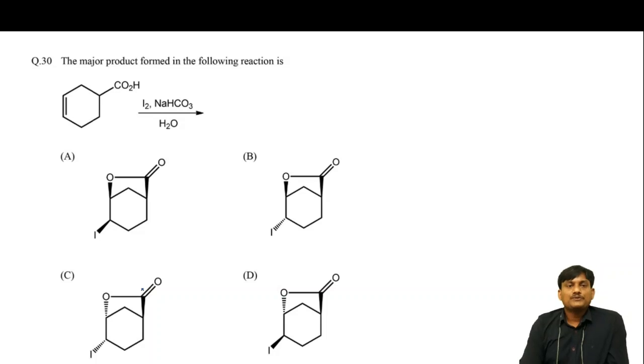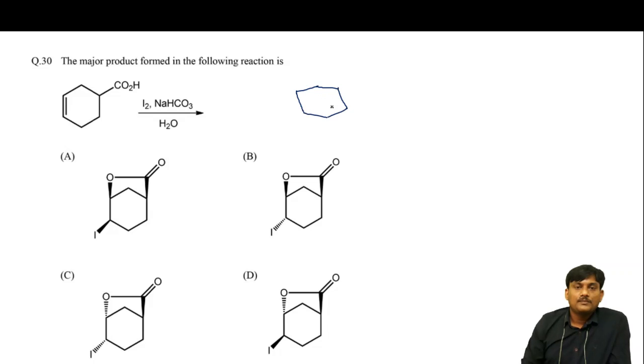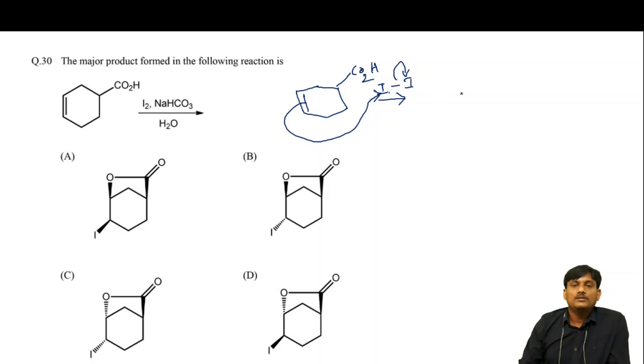The major product formed in the following reaction is... so in this reaction, what is the intermediate? CO2H. Here normal bond is given. This is a double bond O. We know that when it is reacted with I2, there is a formation of a cyclic iodonium ion.